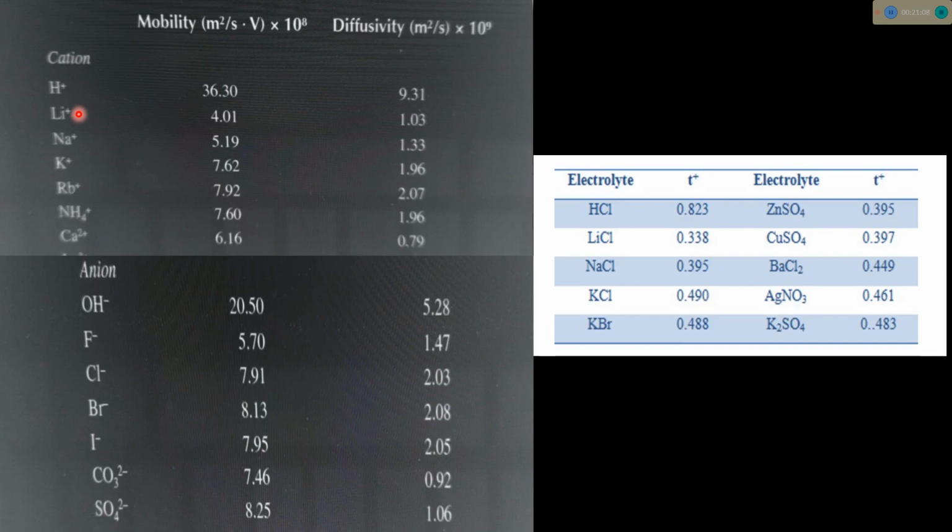That's why, if we consider these three cases, the effective size is more for lithium plus. Lithium plus has the highest effective size, and potassium plus is of the smallest size. So that's why the transport number or mobilities will increase from lithium to potassium. But in the case of H plus, there is a large deviation in mobilities, from 4.2, 4.90 to 8.23.